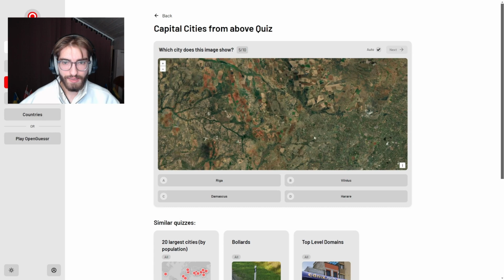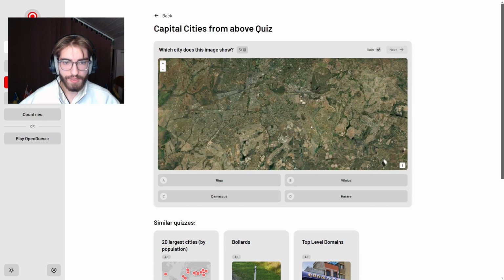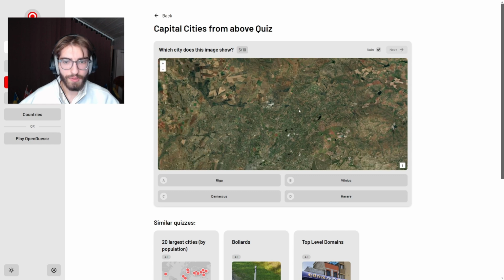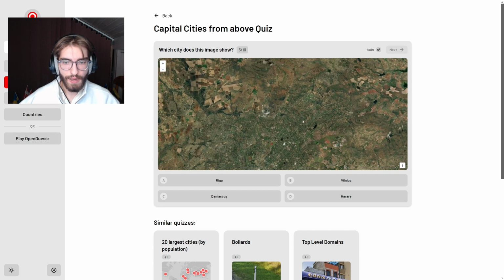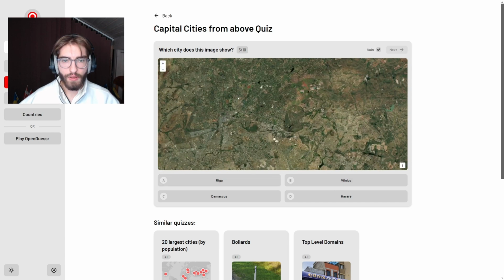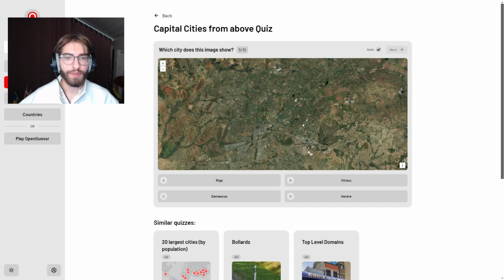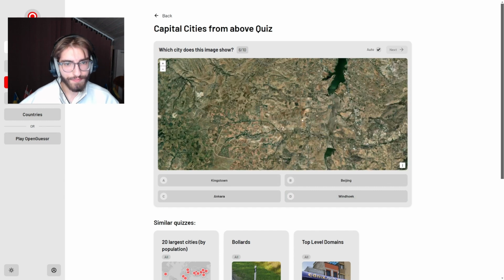This one is in a fairly agricultural area. It's not super green, but it's kind of a mix between dryness and greenness. So yeah, I don't think it's Vilnius or Riga. And I also don't think it's Damascus. Damascus would be more dry, and I think this also has quite a sub-Saharan African touch to it. So yeah, I think Harare makes perfect sense, and it is in Zimbabwe.